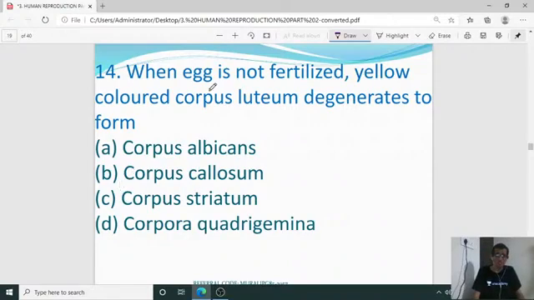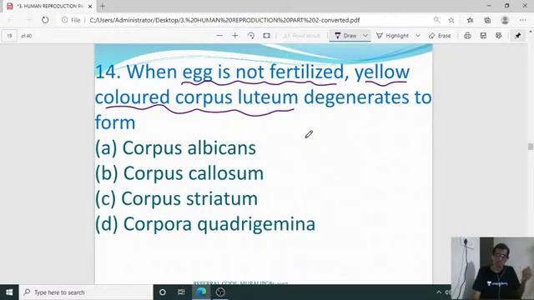When the egg is not fertilized, meaning the female gamete is not fertilized, the yellow colored corpus luteum degenerates to form what? So corpus luteum, that we know. Here the Graafian follicle is converted into corpus luteum. The ruptured Graafian follicle, after the release of the oocyte, is empty, and that empty Graafian follicle is converted into the yellow colored corpus luteum.